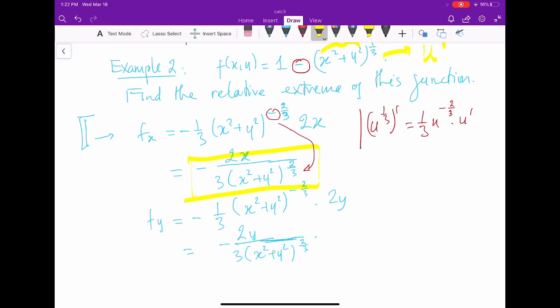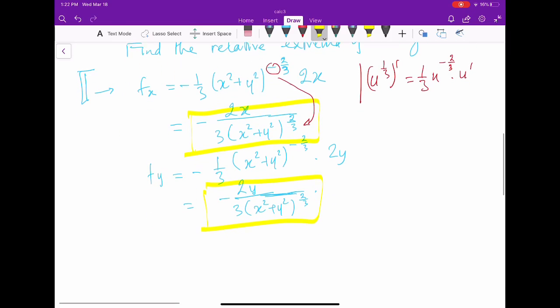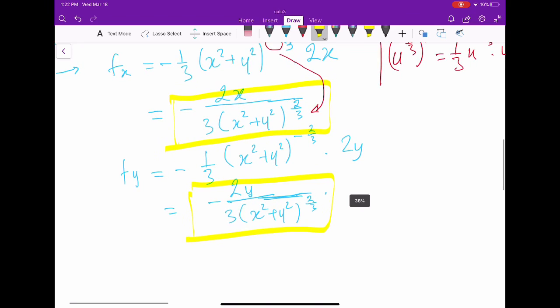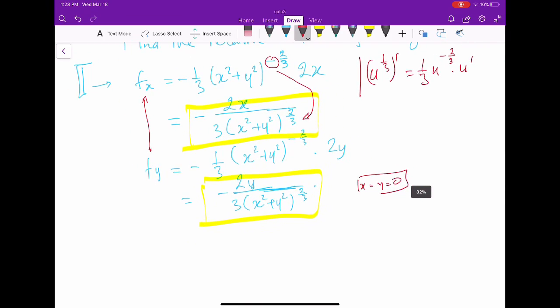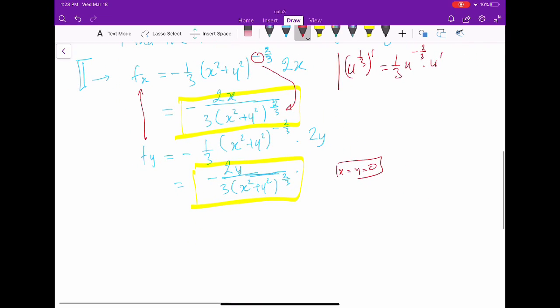So this is our partial derivative, and it's obvious that partial derivatives do not exist at 0, 0. You see that? Because when x equals y equals 0, the denominator is 0. So f with respect to x and f with respect to y do not exist at 0, 0. That means 0, 0 is one critical point. Okay, so this is quite interesting in this situation.